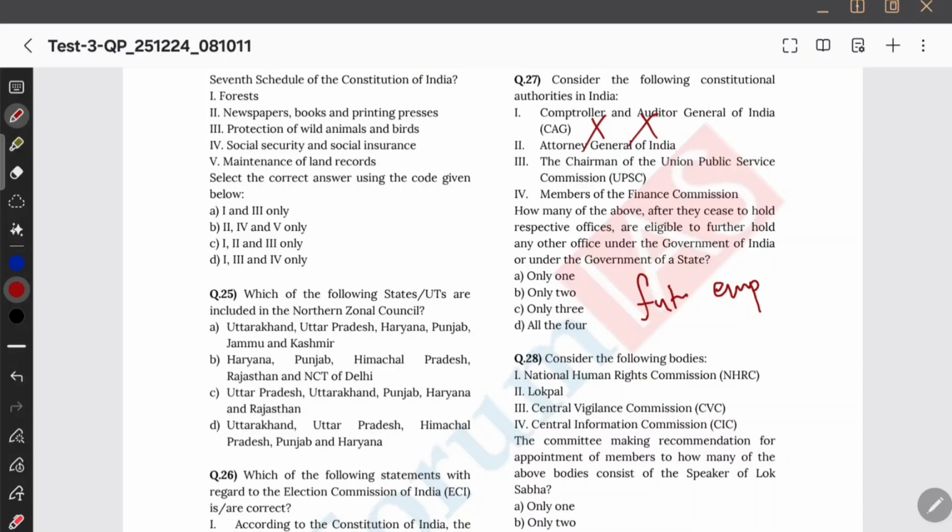And then we have seen Attorney General of India. He's just an advocate, a lawyer. Come on, this one we will give both future employment and reappointment. He works on the pleasure of president, right?